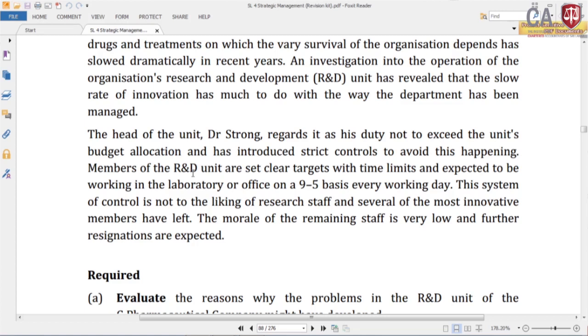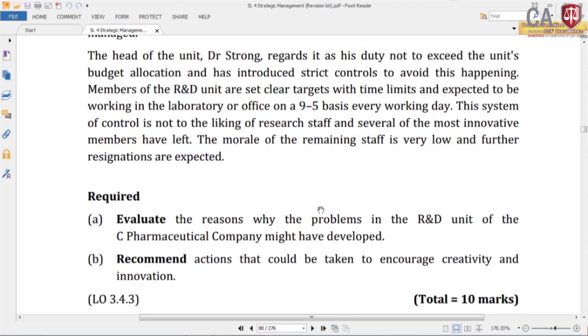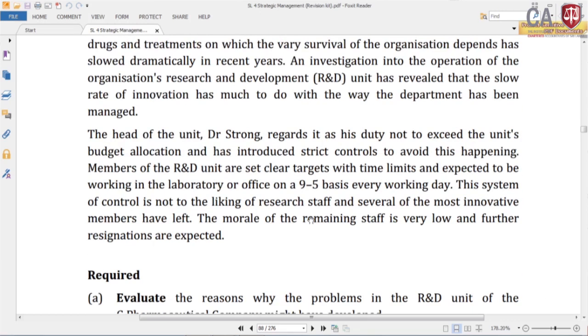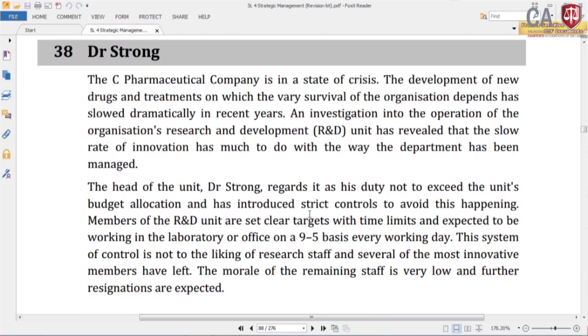Because of this, strict rules have restricted them from making innovations. So, if you look at the problem associated with this organization, one is definitely the leadership style of Dr. Strong. He is not a flexible leader; his style is not matched to this type of organization, which needs creativity.